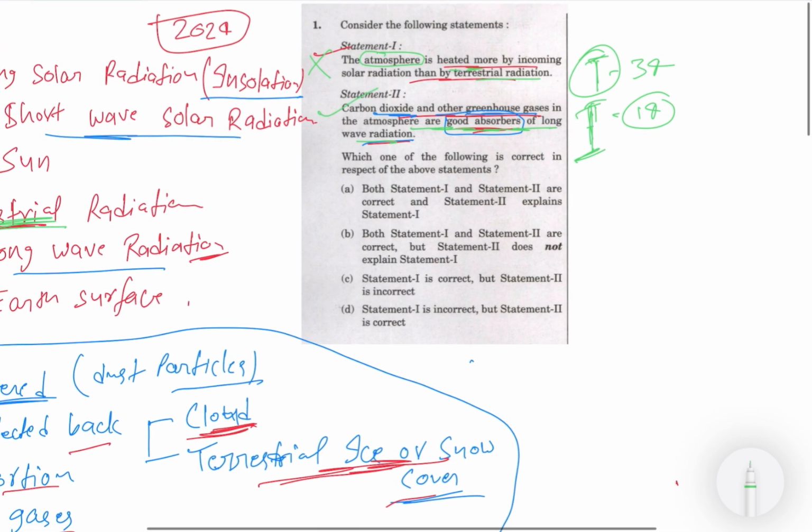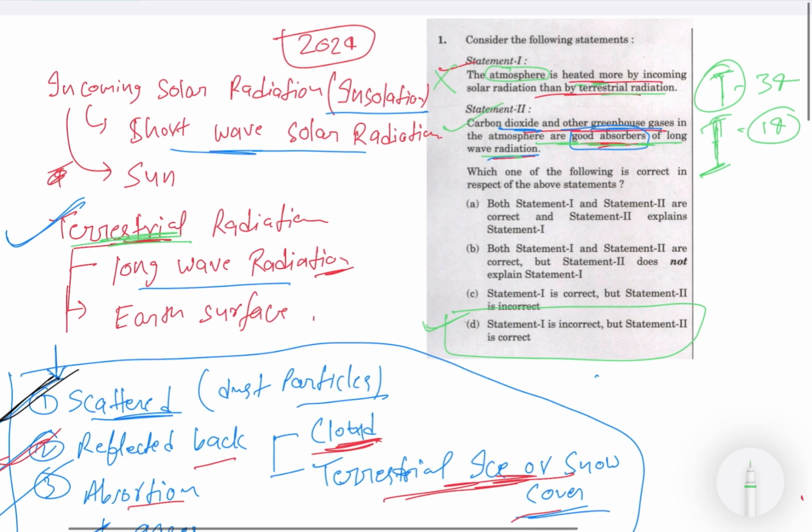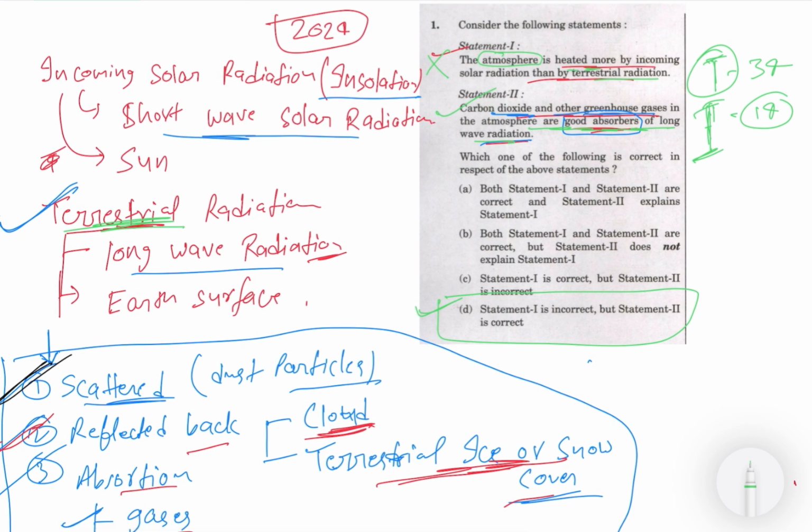So the second statement here is right. So what is the correct option? The last one. Just see, statement 1 is incorrect and statement 2 is correct. So from this you have seen I have solved one PYQ of 2024 prelims. And what are the topics that you have become completely clear about? First of all, what is insolation, whether it is short wave or long wave, what is the source, and completely the heat budget, how much percentage of insolation is absorbed, scattered or reflected, and by what phenomena.